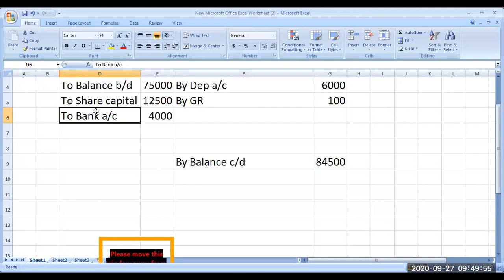So it is paid through bank. I am assuming it is paid through bank. That's it. If you want to put it in cash, you can put it to cash account. No problem. Okay, thank you.